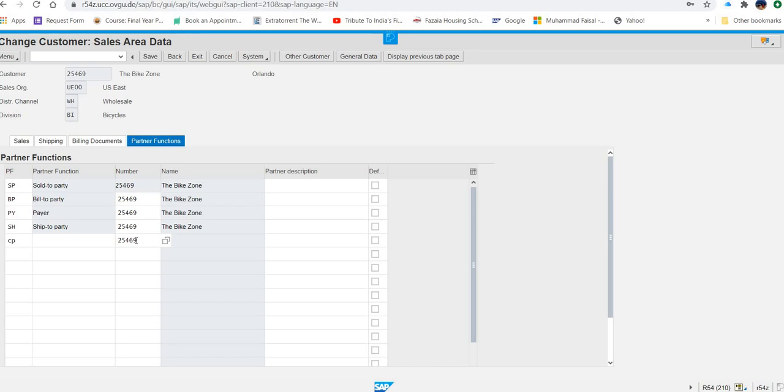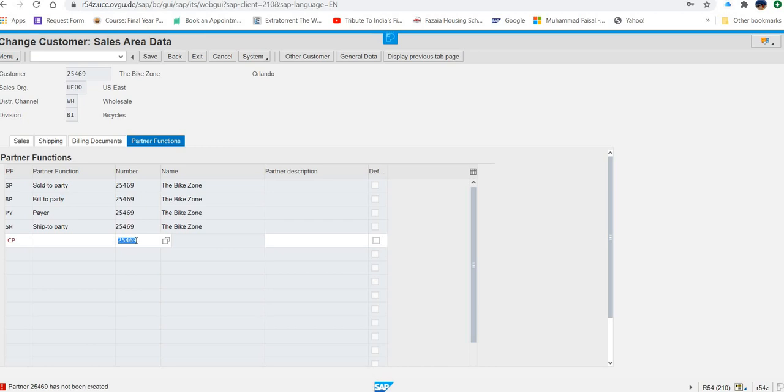So I am skipping the search option. Instead of searching, once you know your data, directly type it or copy paste. Okay. And then they are saying, press enter. Partner 25469 has not been created. So let's see what the error is.